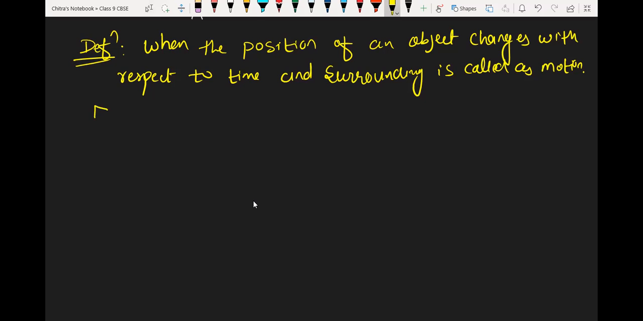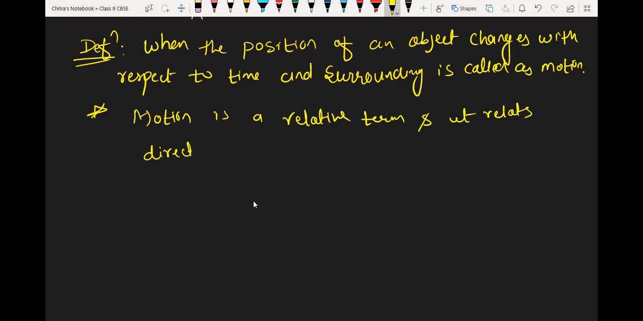I am writing a very important point here. Motion is a relative term, and it relates directly with time and surrounding. Okay, understood, beta?